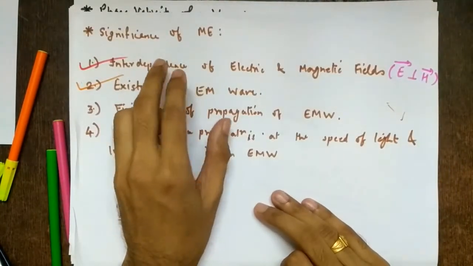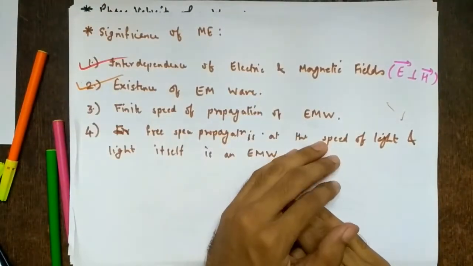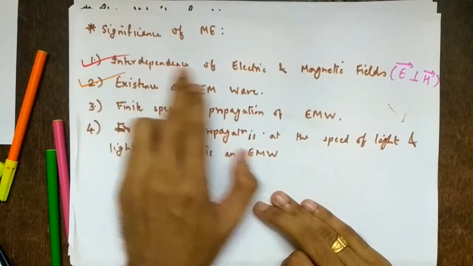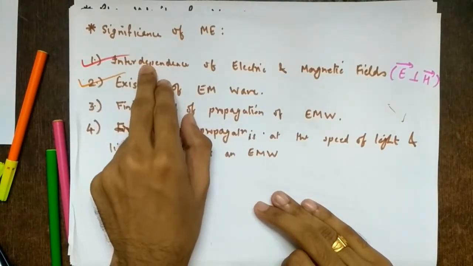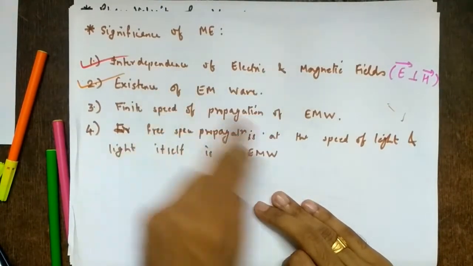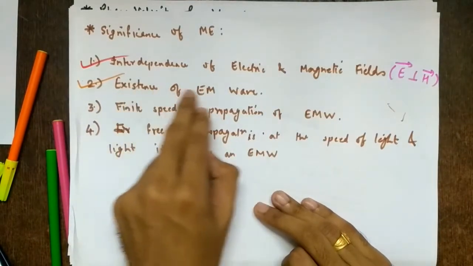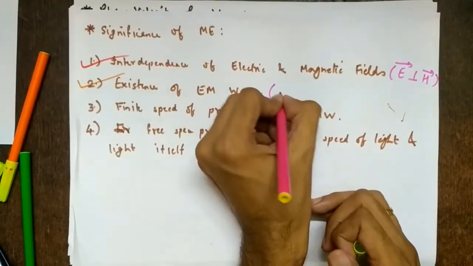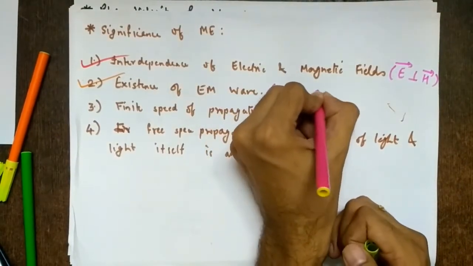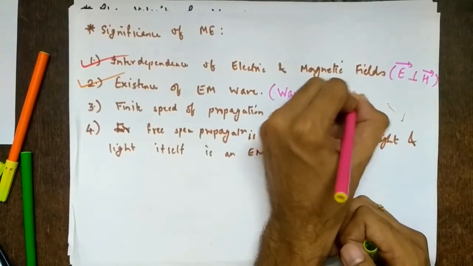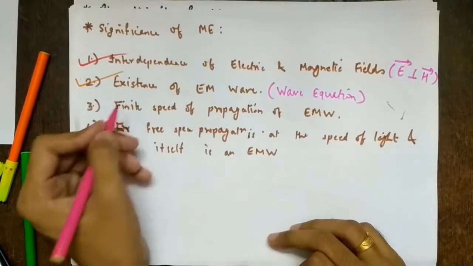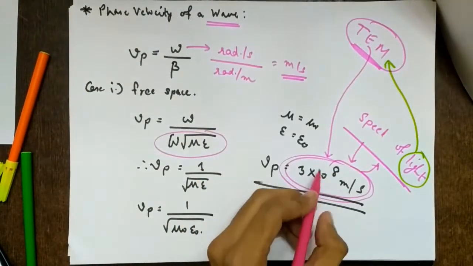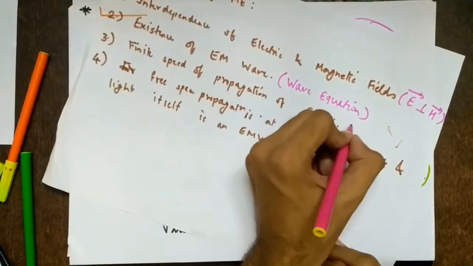Significance of Maxwell's equations: I had told you at the start that I would prove these four points one by one in the due course of the lectures. The first point is proved: E is perpendicular to H, or there is interdependence, which we saw from Maxwell's equations itself. Then we said there is existence of an electromagnetic wave, which we got from the wave equation. Now I have proved that the electromagnetic wave has a finite speed of propagation.